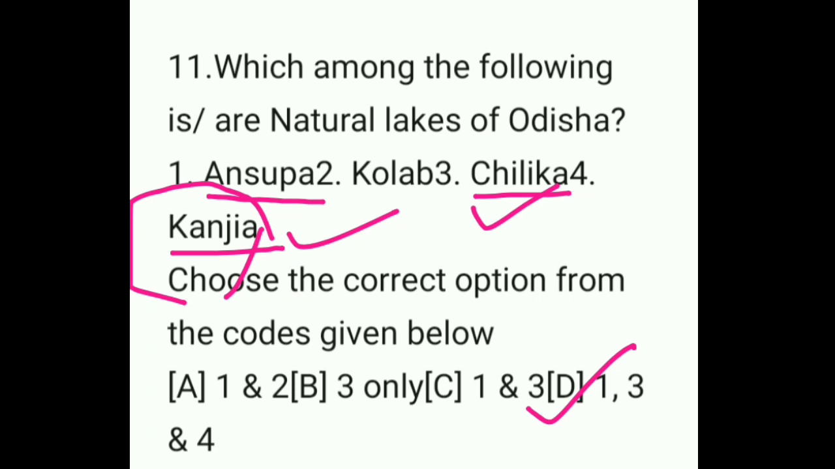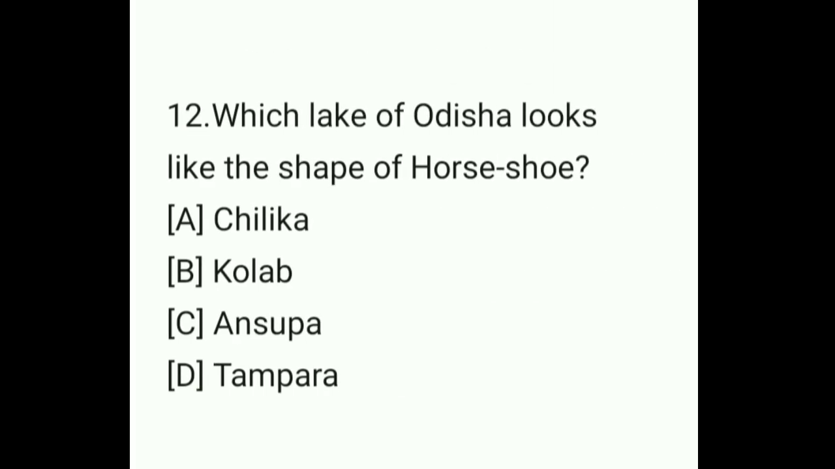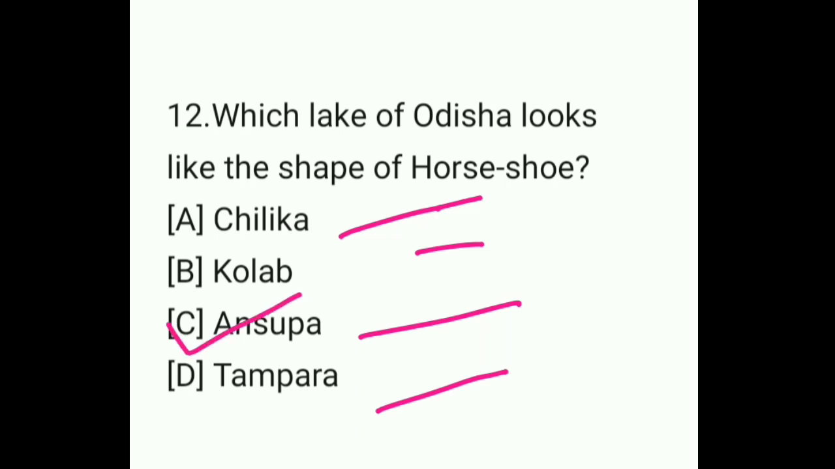So move on to the next question, that is question number 12. Which lake of Odisha looks like the shape of a horseshoe? This is a very important question. Option A Chilika, option B Kolab, option C Ansupa, and option D Tampara. So here the answer will be option C, Ansupa.